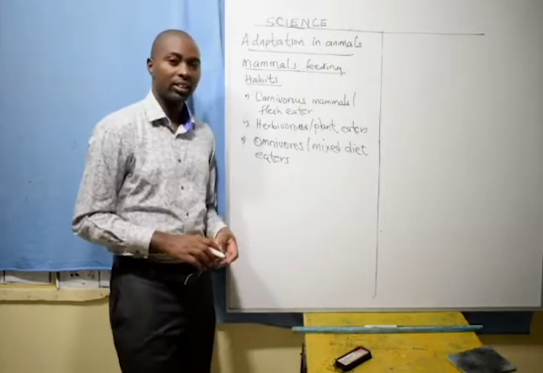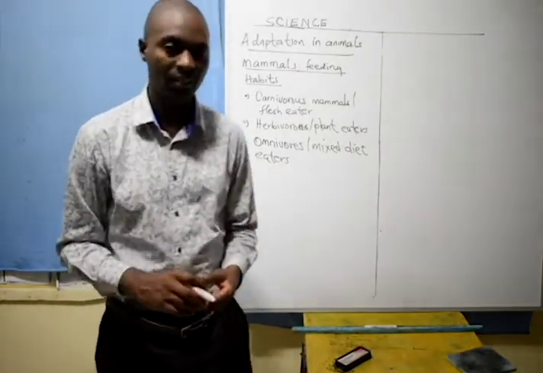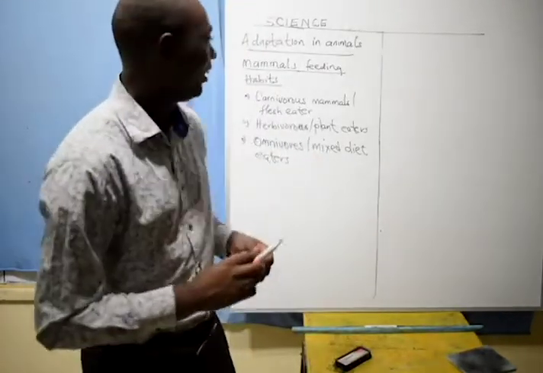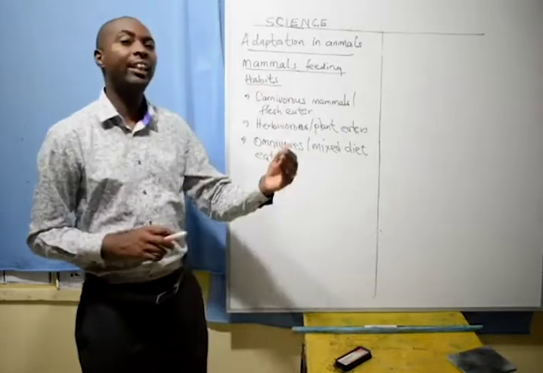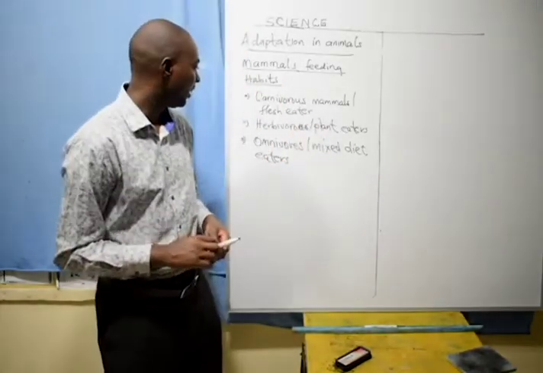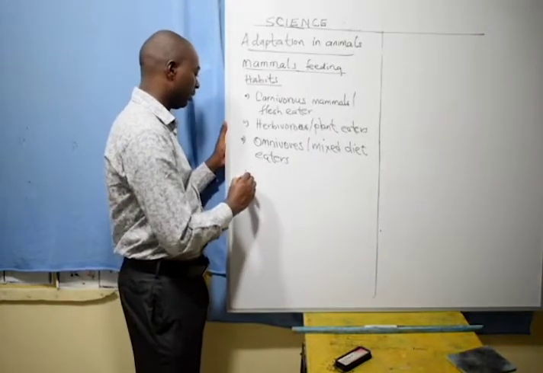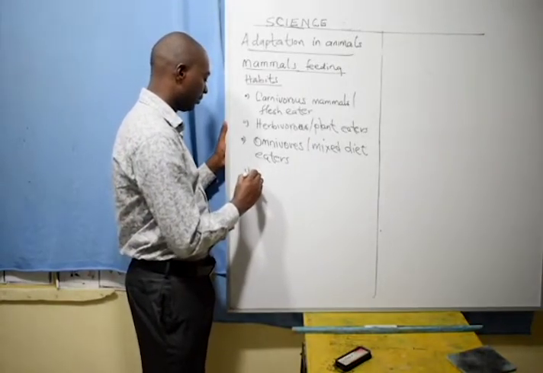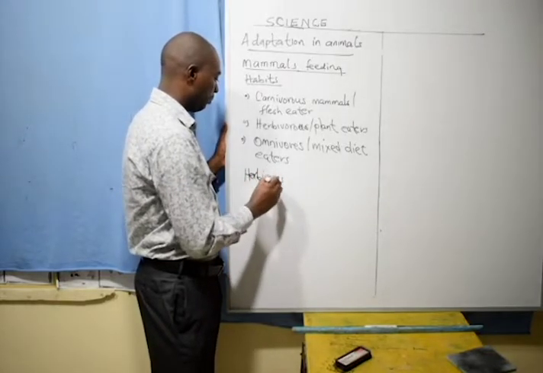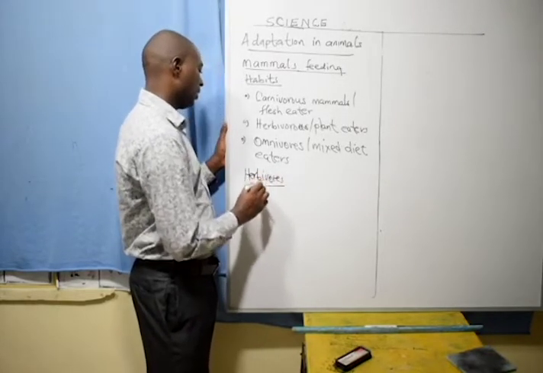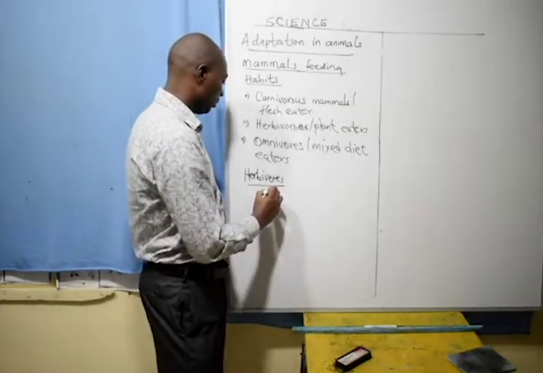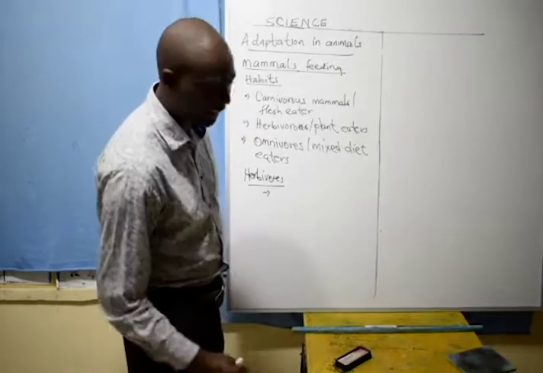These animals are all mammals, but they have different feeding habits, and therefore they have different mechanisms that help them to eat a certain food. To start with, I will start with the herbivores. The herbivores, or the plant eaters, I can classify into several classes.